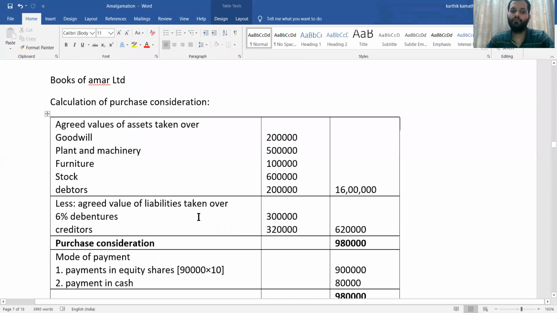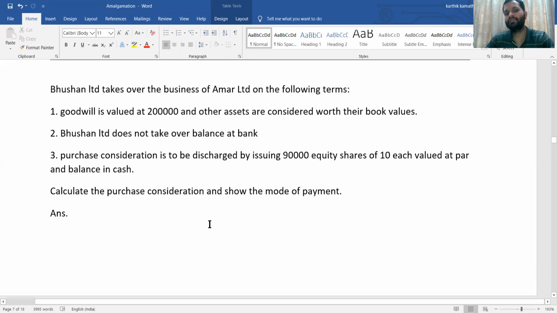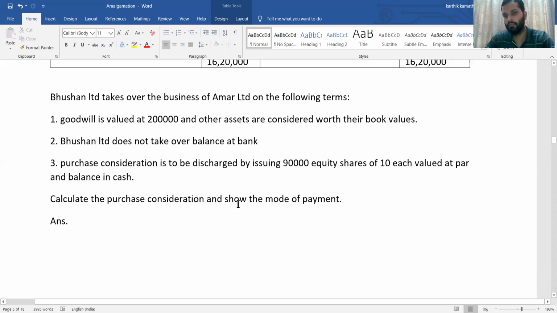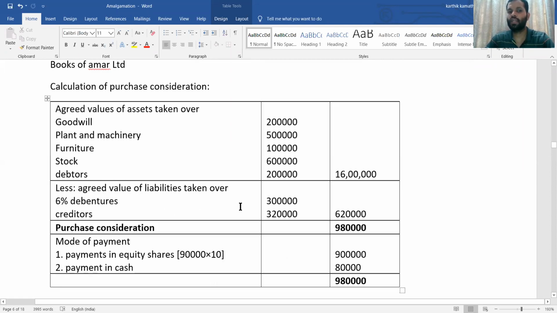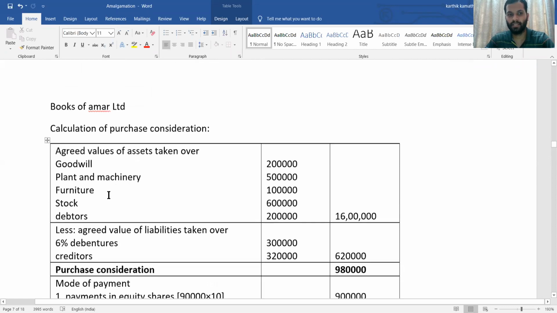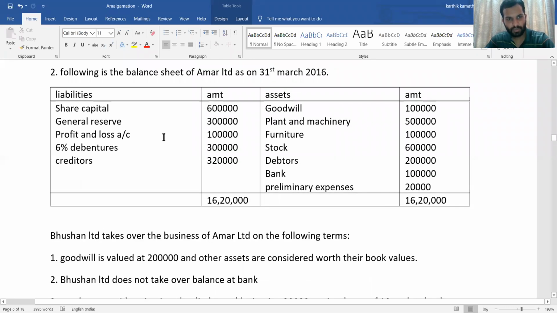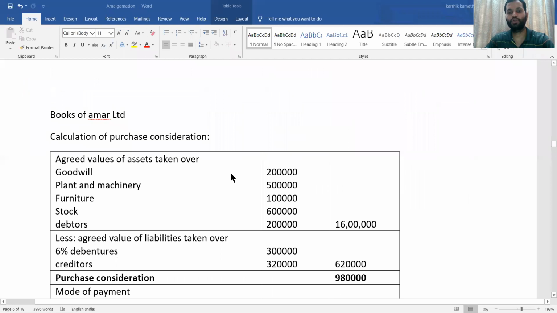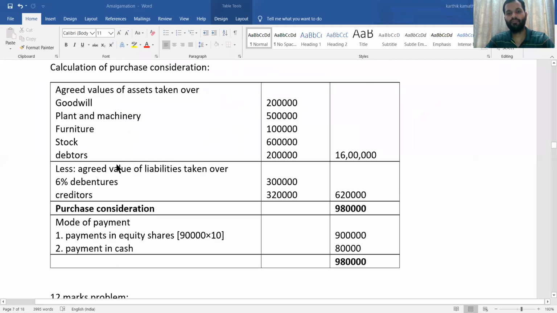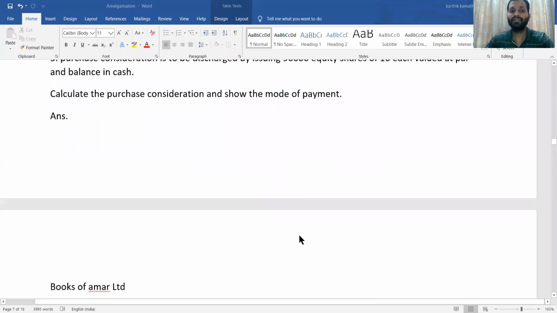Minus agreed value of liabilities taken over. Even though liabilities information they have not given in the problem, here they have mentioned about business. So business means liabilities also. So liabilities: 6% debenture and creditor. Only 2 liabilities given. 6% debenture, that is 3 lakh, and creditors 3,20,000. So 6,20,000 total. That is the agreed value of liability, you need to deduct from the agreed value of assets, you will get purchase consideration, 9,80,000.